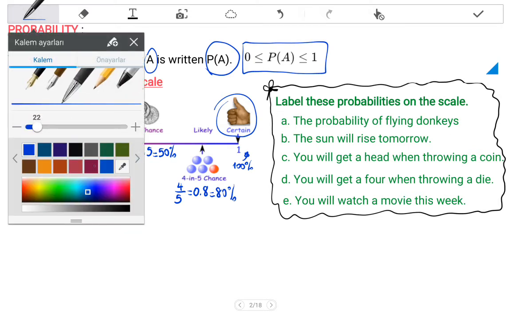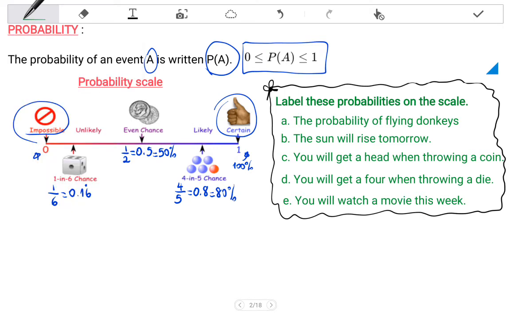Let's change the color. I will choose the green one. So in part A, we see the probability of flying donkeys. The probability of flying donkeys is an impossible event, so it is here on the scale. So part A goes at 0. Part B, the sun will rise tomorrow. Definitely the sun will rise tomorrow. So this is a certain event, and B is here.